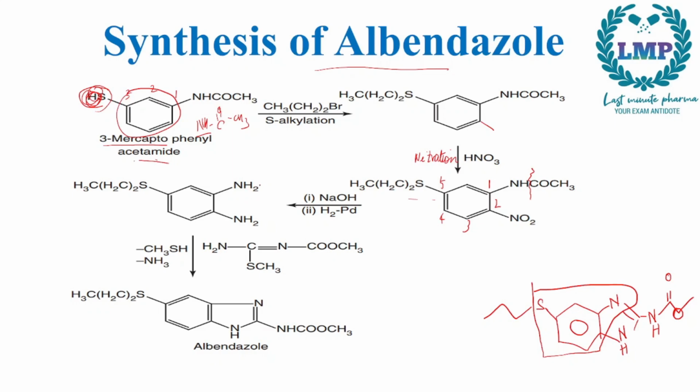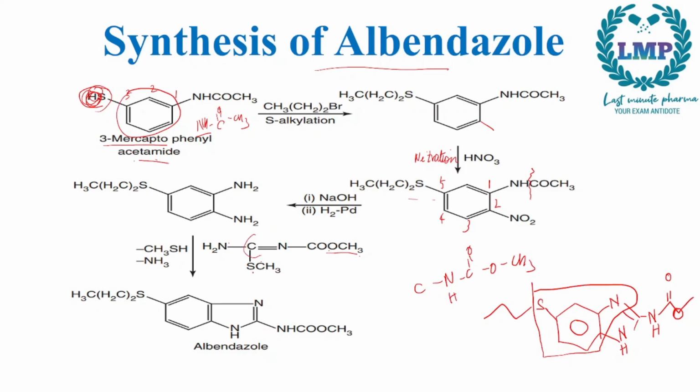So next we will add to this to make up our ring. Now what do we need other than these 2 N groups here? We need a C, we need an N, H, C double bond O, O, CH3. So we write this C double bond O, O, CH3, and then we have an N group, we need a C group. So we will attach these 2 groups extra over here.